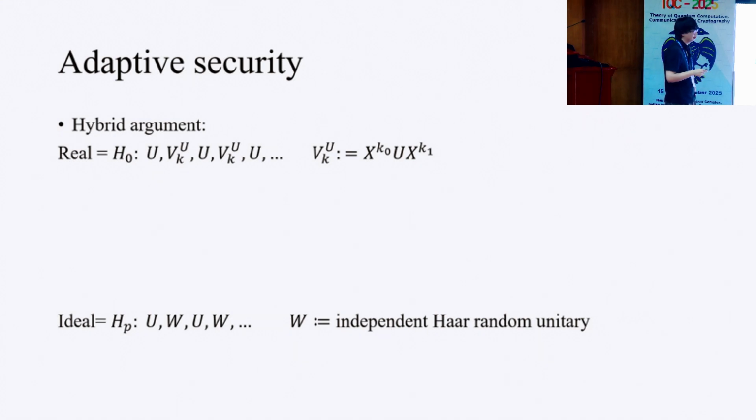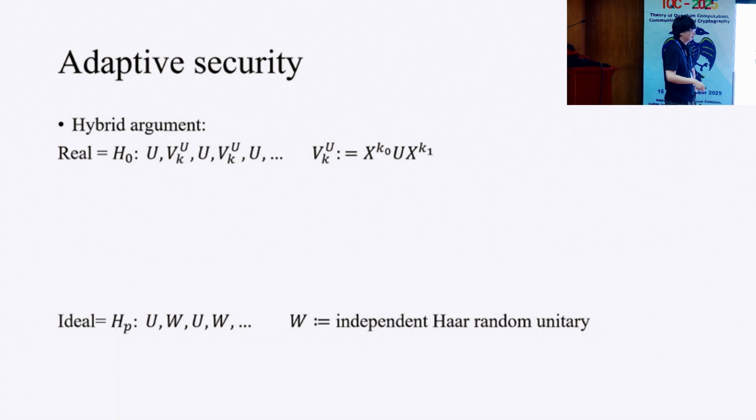But how many moments do you need? For example, the adversary queries are at most polynomial many times. So we need some instantiation such that this U is close to a Haar random one for any polynomial moment. So do you need a 2-design, 3, 4, how many?